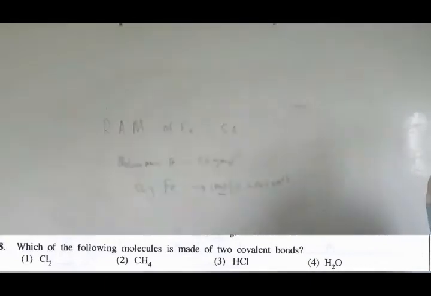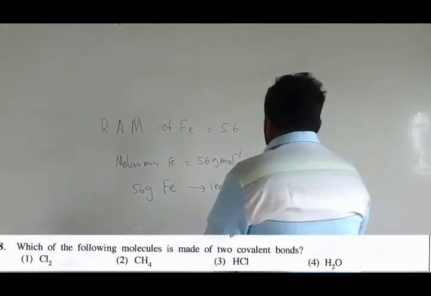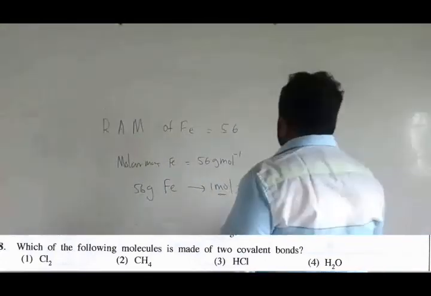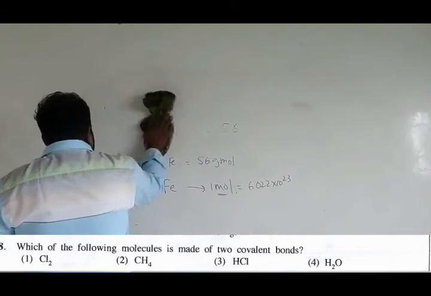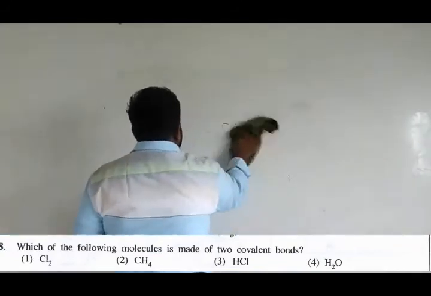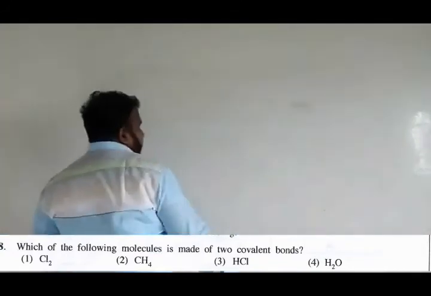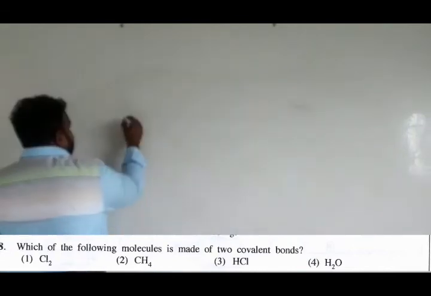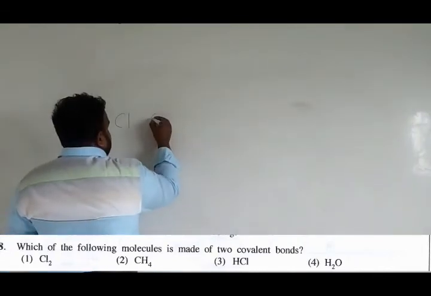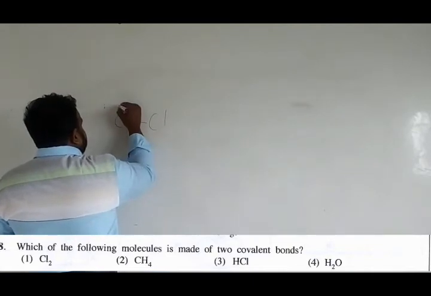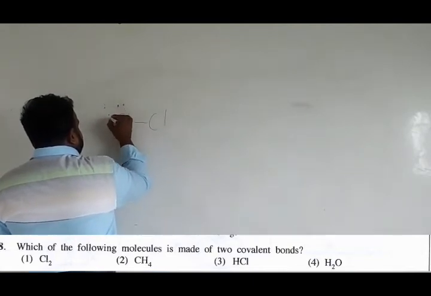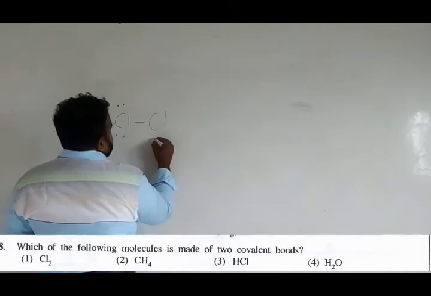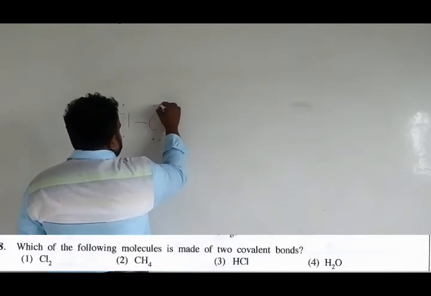The next question: which of the following molecules is made up of 2 covalent bonds? Right, 2 covalent bonds. So I will draw the Lewis structures of these gaseous molecules, and there you will catch the answer immediately. The first one is Cl2. The Cl2 is going to be like this: chlorine, single bond, with 6 electron dots on each chlorine.